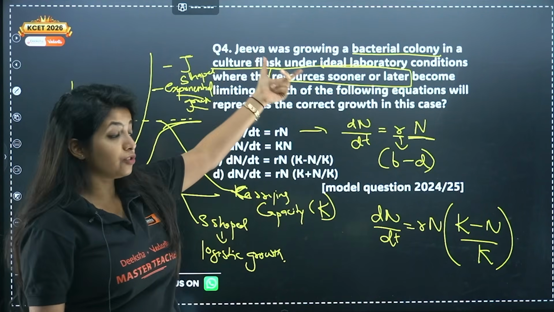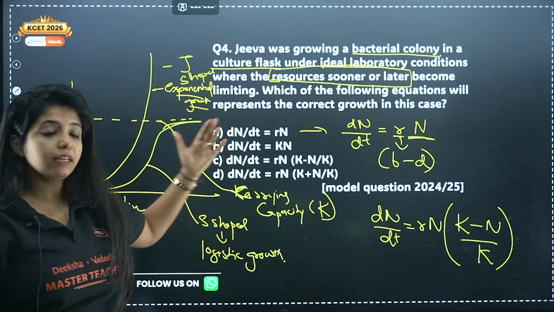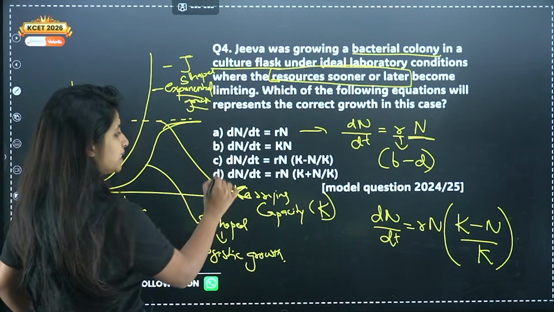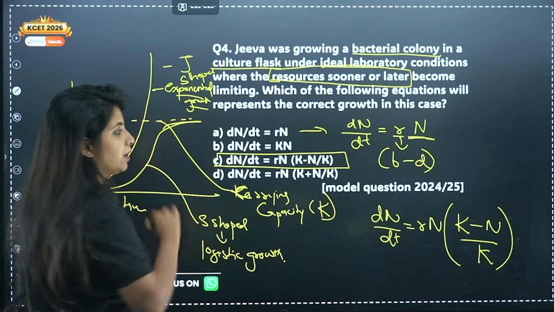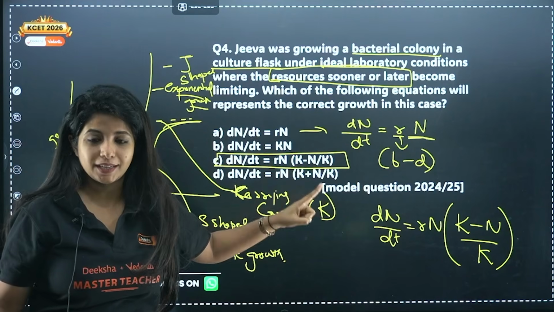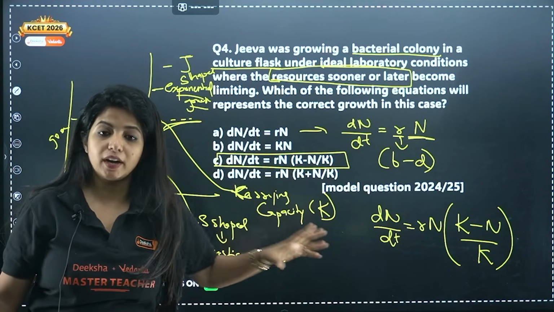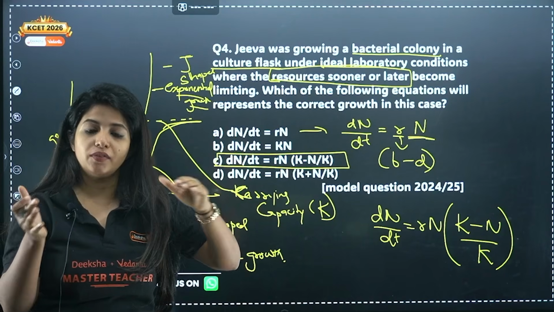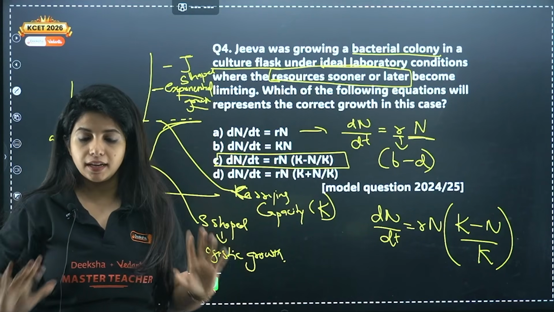So since resources are soon going to be limited, it shows an S-shaped curve, that is logistic growth, and logistic growth is shown by this particular formula. See, here they have mentioned plus. It's not plus, it is minus. K minus N divided by K: the carrying capacity minus the initial population size, divided by the carrying capacity again.